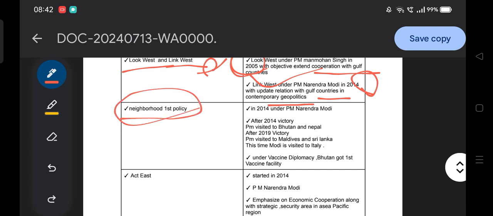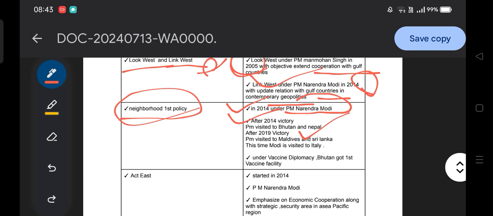What is the Neighborhood First policy? In 2014, under PM Narendra Modi, the Neighborhood First policy was adopted. If they ask you under which PM the Neighborhood First policy was adopted, then your answer would be 2014. After the 2014 victory, the PM visited Bhutan. After the first swearing-in ceremony of the first term, the PM visited Bhutan. Then Nepal.